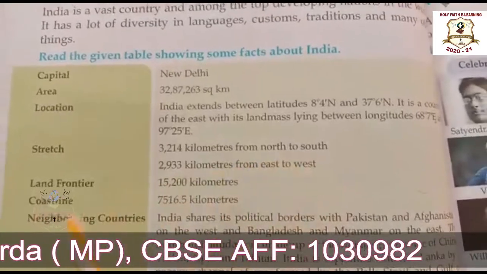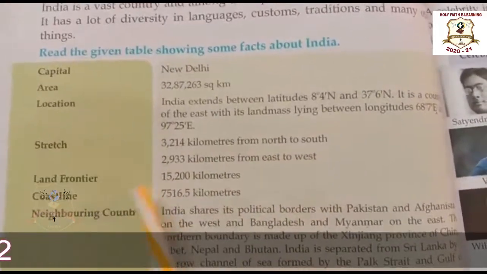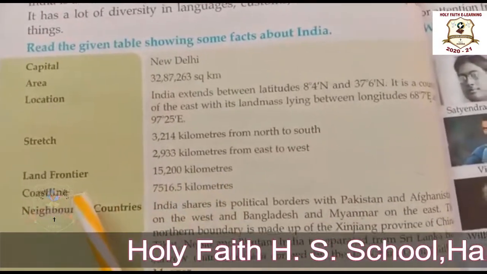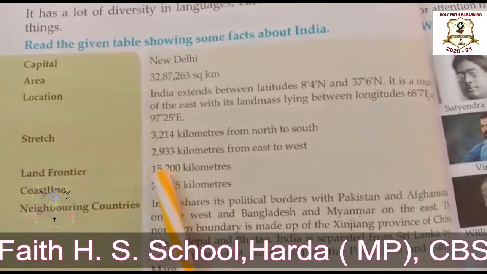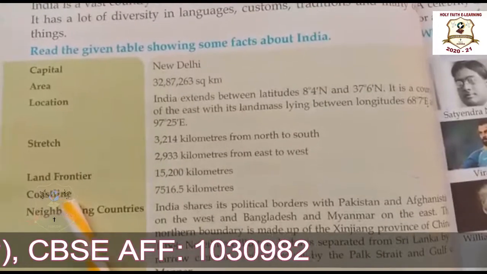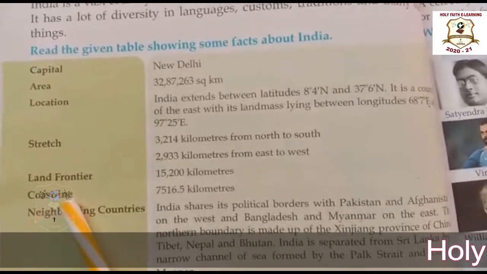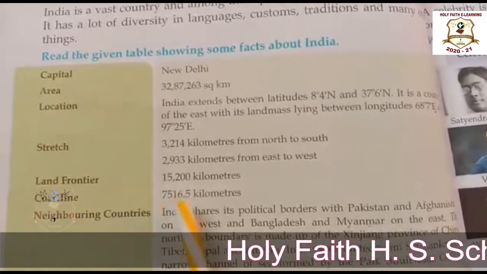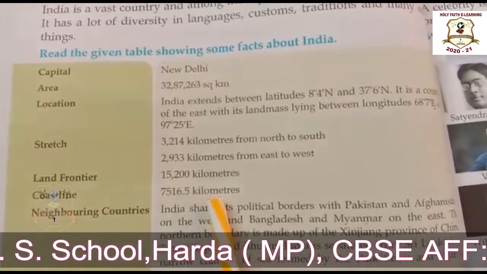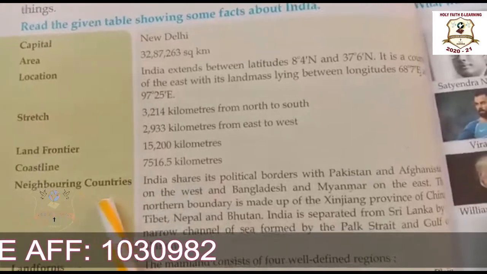Okay, now next is land frontier. Land frontier is 15,200 kilometers and coastline. Okay, here land frontier and coastline are given. Here what is the meaning of coastline? The part of the land adjoining or near the sea. Okay, that is 7,516.5 kilometers.